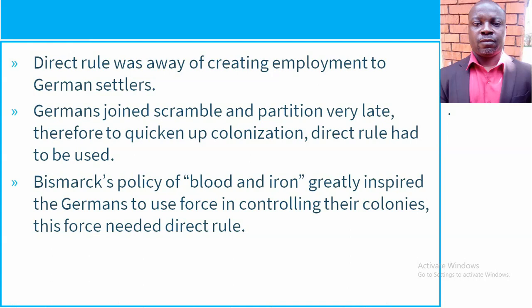And indeed, the blood and iron policy helped them so much in acquiring their unity and independence in 1871. They fought three battles majorly that led them to their unity and independence: 1864, the Danish War; 1866, the Austro-Prussian War; and 1870 to 71, the Franco-Prussian War, which actually led to their unity. And all those are wars, and that is blood and iron. So now the Germans greatly believed that the blood and iron policy works. And if they were to use the blood and iron policy even in Africa, then they were to use direct rule.